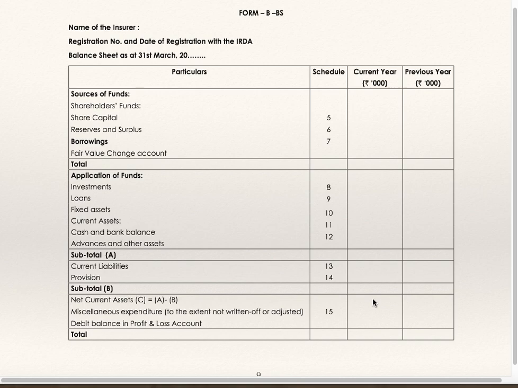Then miscellaneous expenditure, to the extent not written off and adjusted, is schedule number 15. Debit balance in profit and loss account is loss. Then take the total. The total of sources should match with the total of application.